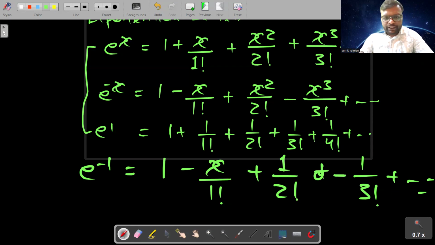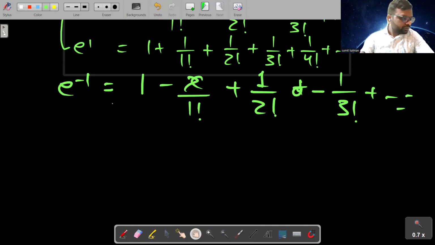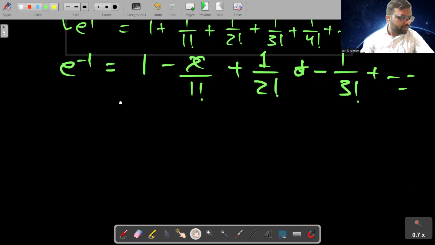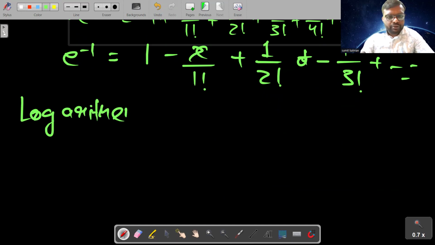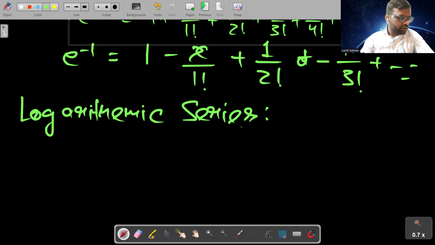Now students, we will see the expansion of the logarithmic series. First we will see the expansion of log base e (1 + x).